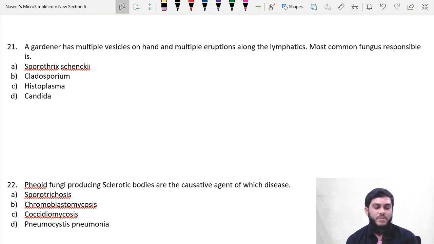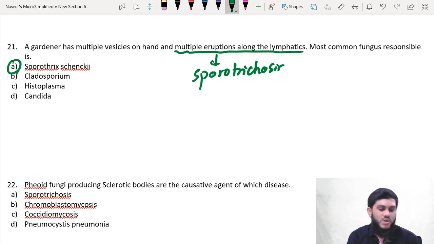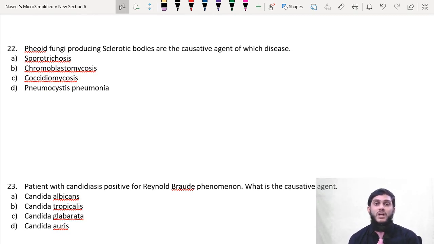A gardener has multiple vesicles on the hand and multiple eruptions along the lymphatics. See, multiple eruptions along the lymphatics. A clinical based question again. It is the characteristic feature of sporotrichosis. Very simple, direct answer: sporotrichosis caused by Sporothrix schenckii. No other question. The characteristic clinical manifestation is multiple eruptions along the lymphatics, right?